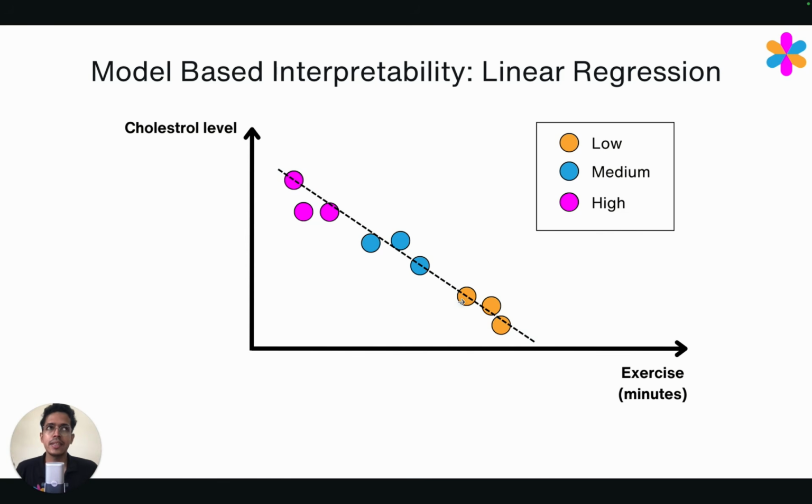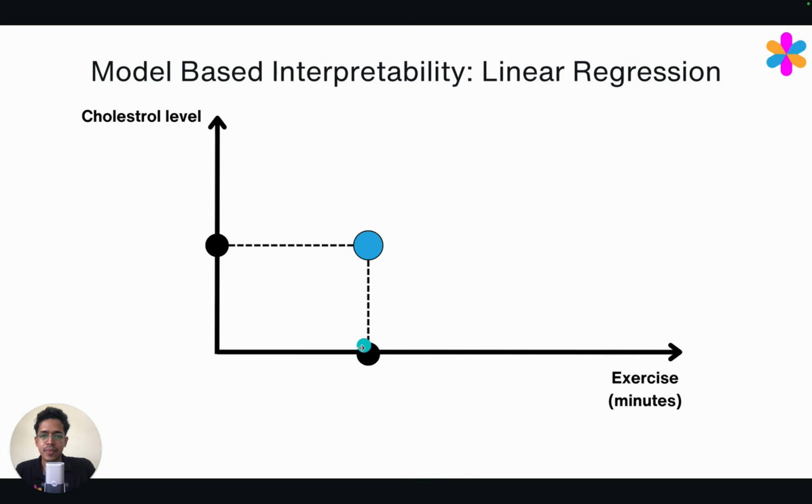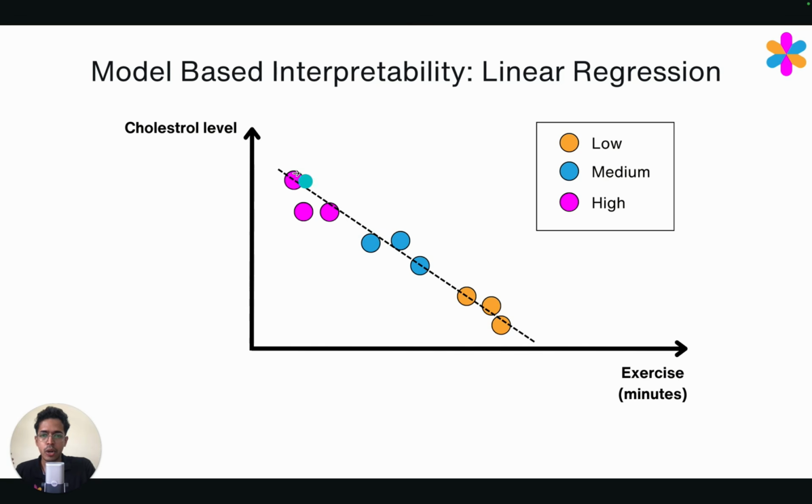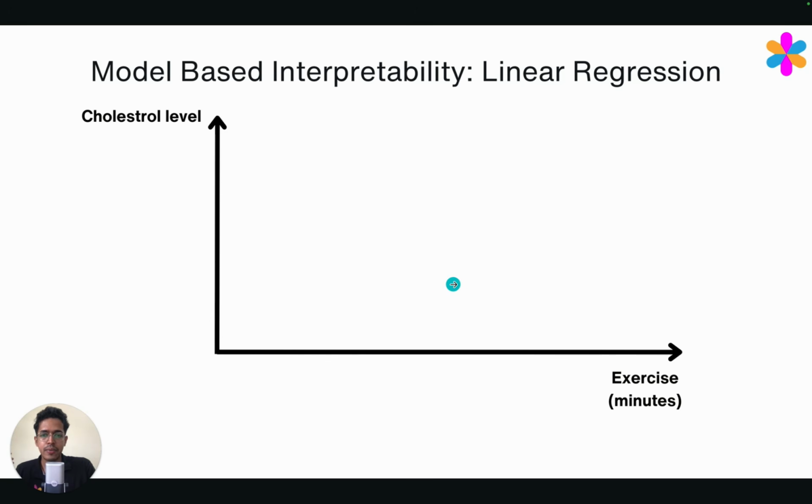So linear regression is a very simple machine learning model. It's one of the earliest ways in which we could predict the outcome for a data point which was not there in our hand originally. So let's say now suddenly somebody is asking, what is the cholesterol level if somebody exercises this many minutes, and let's say the model is predicting this is the cholesterol level for that particular individual. So what is the model? The model is this straight line.